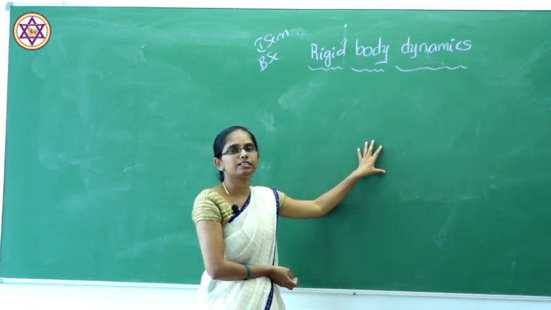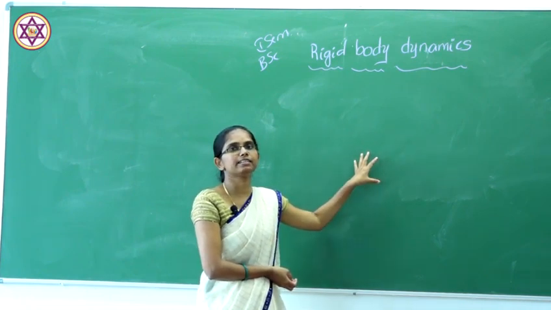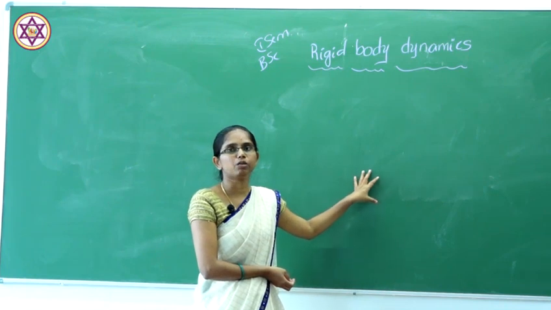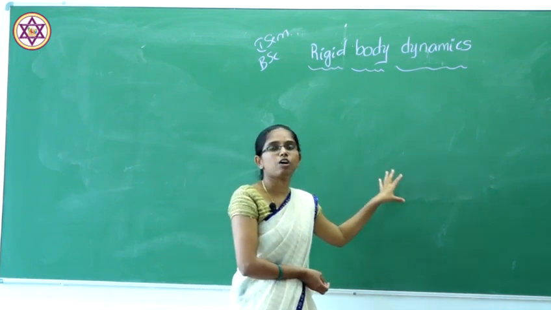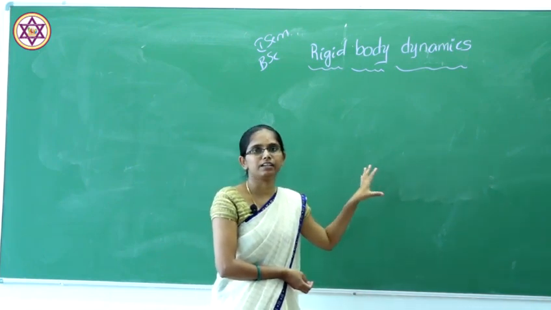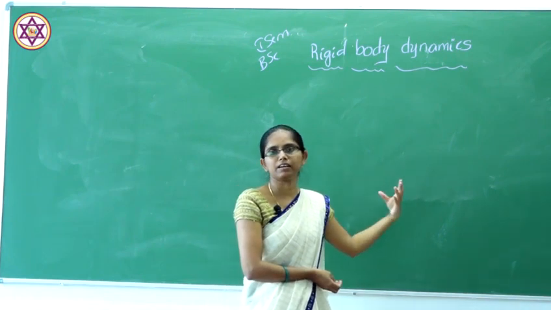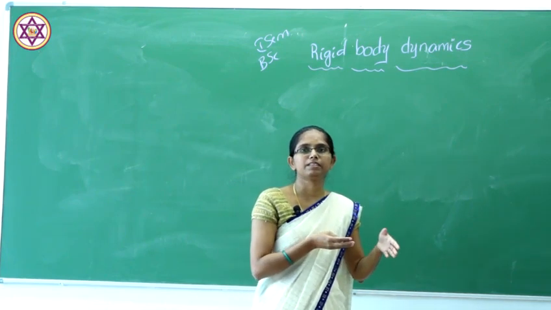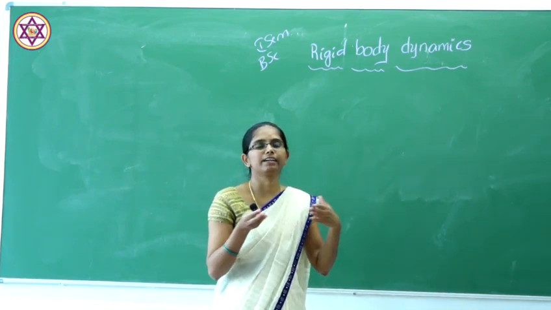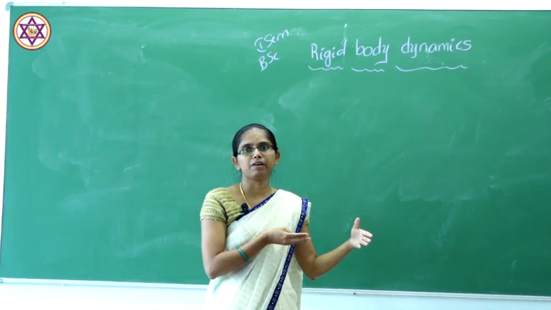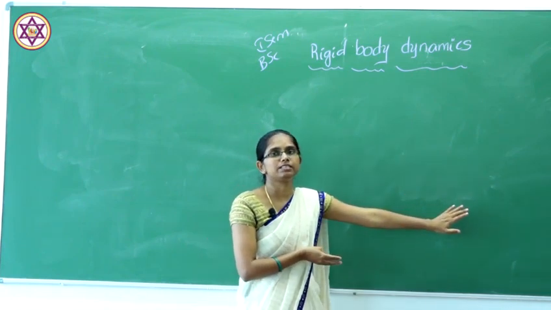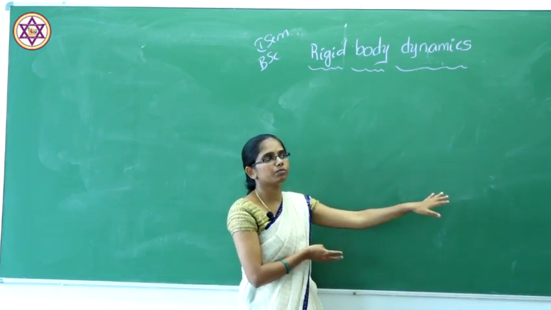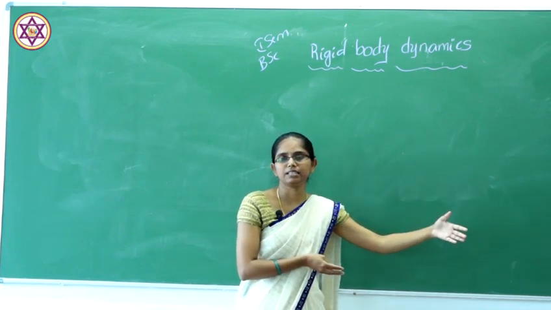Before going to discuss the rigid body, let us understand what we mean by a rigid body. If you consider the objects around our environment, our surroundings, we bifurcate the objects into two types: one is the rigid bodies and the other is the elastic bodies. In your first year syllabus you will come across both rigid bodies and elastic bodies.